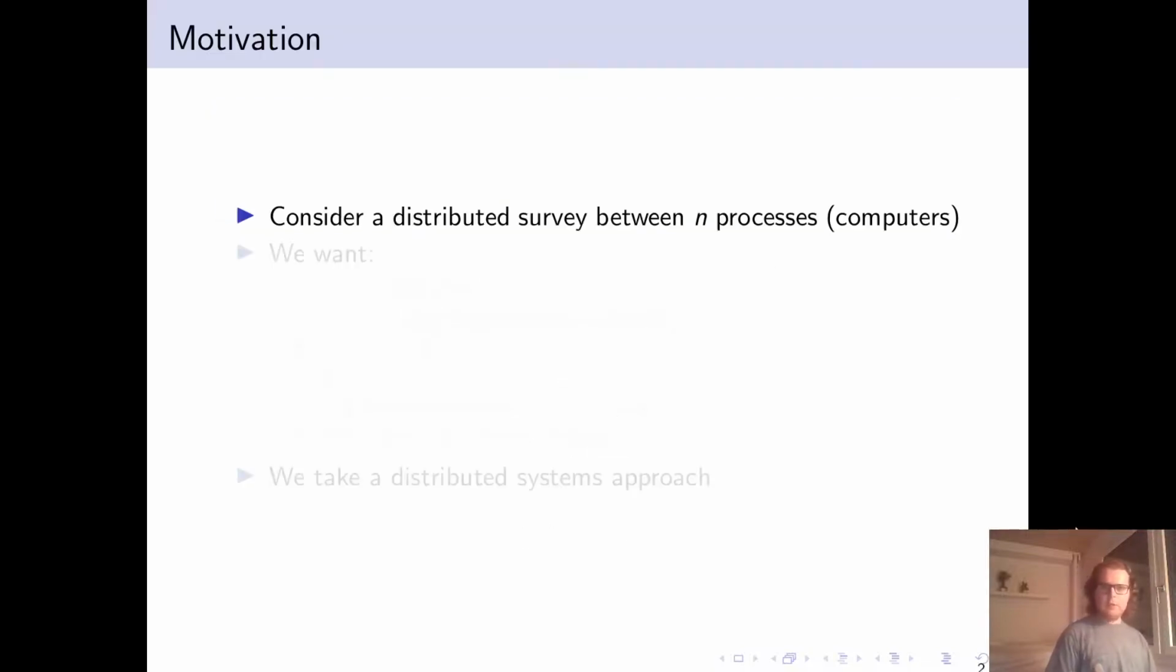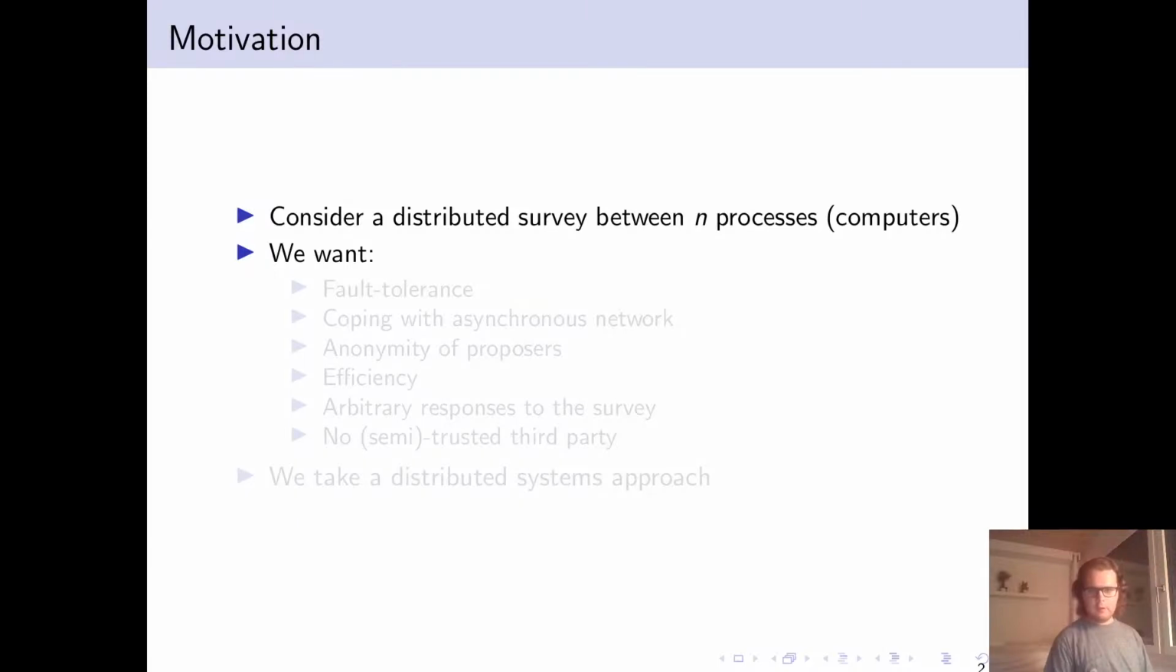So consider a distributed survey between n computers, which we refer to as processes. For the survey, we would like fault tolerance, in as much as if a number of computers have crashed or failed or are acting maliciously, we would like the survey to still go ahead. We'd like to cope with an asynchronous network. So if a message is sent to another process, it is unclear how long it takes for that message to be delivered.